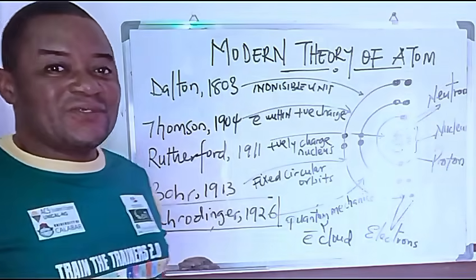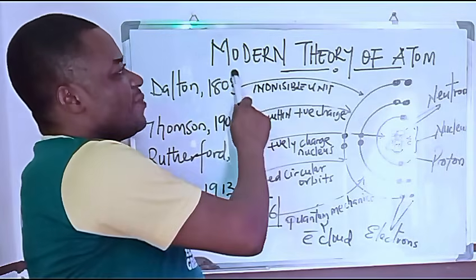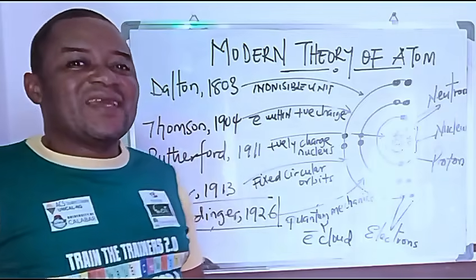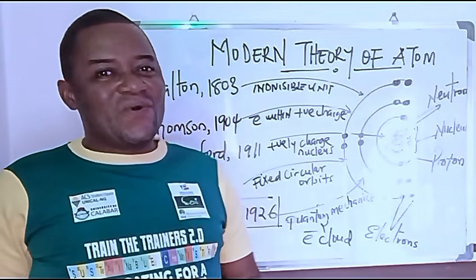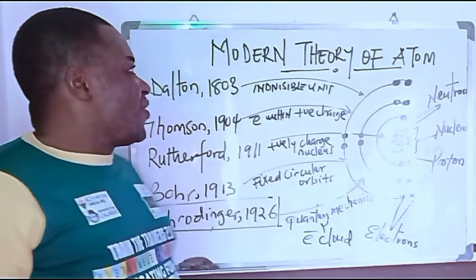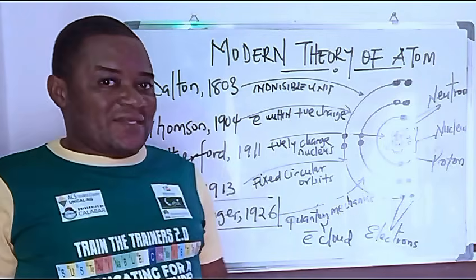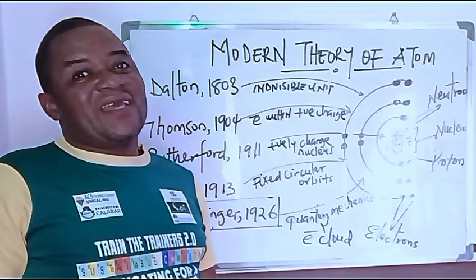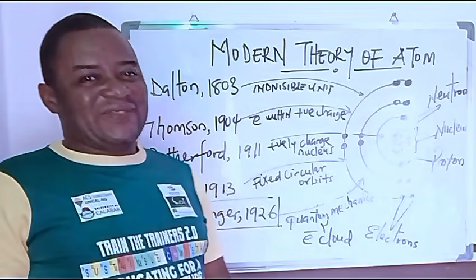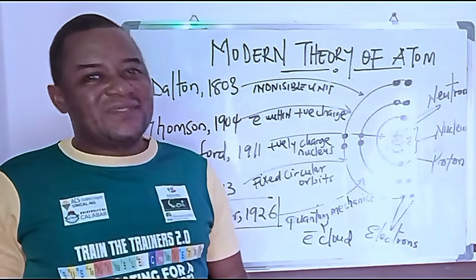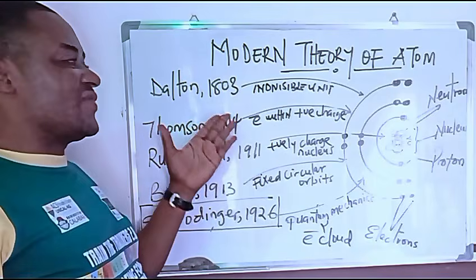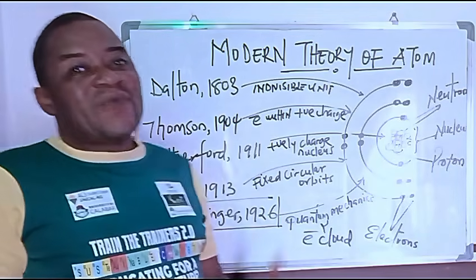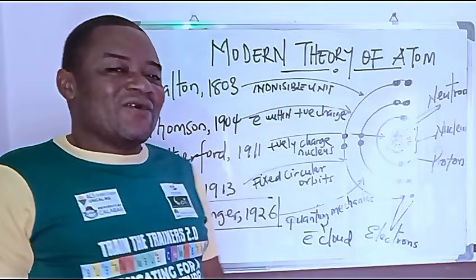Alright, today we are going to do justice to this topic, the modern theory of the atom. Surprisingly, one will be wondering why we're talking about the modern theory of an atom. Yes, it's important we talk about it because we already have the earlier theories of the atom. For the benefit of the doubt, we are going to look at the earlier theories of the atom, that will bring us to the discussion of the present or the modern theory of the atom.